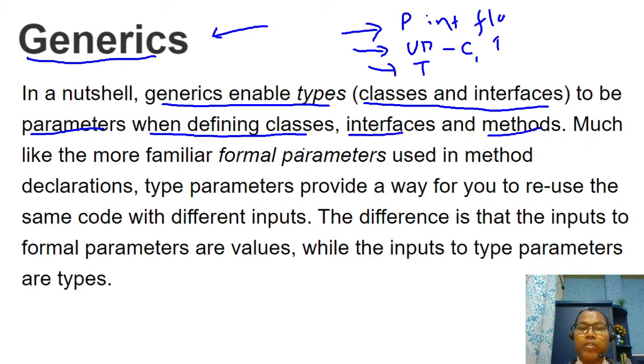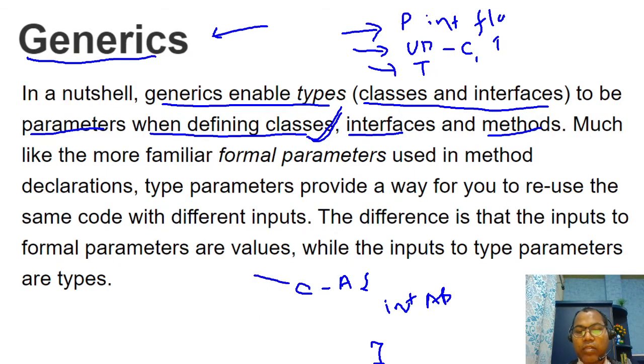Whenever you are defining classes, say I'm defining class A and inside it I define some field, generally we define a field like int AB.